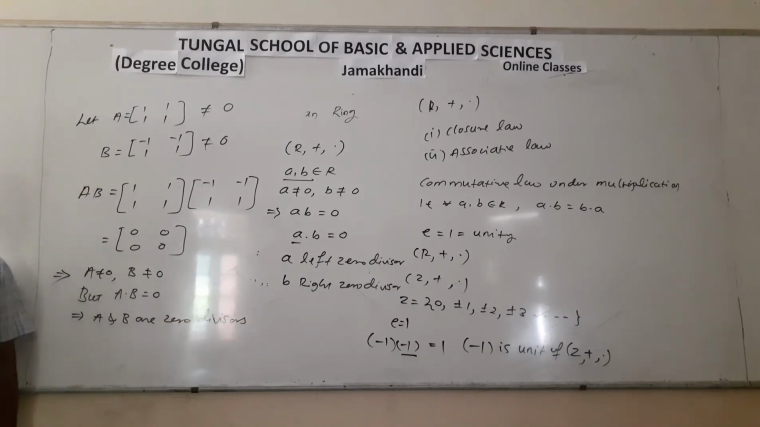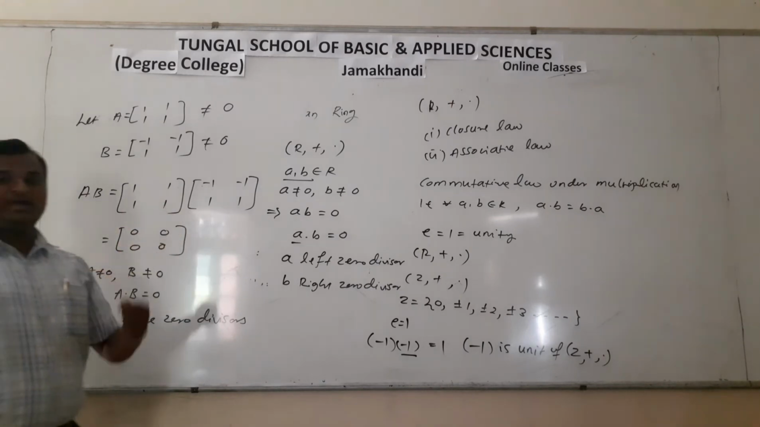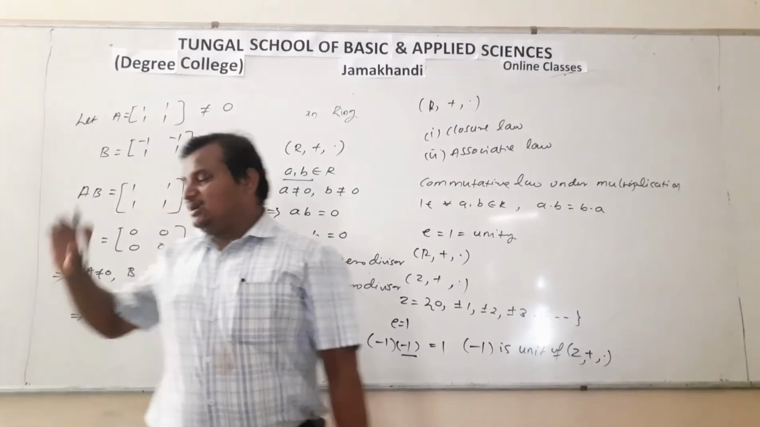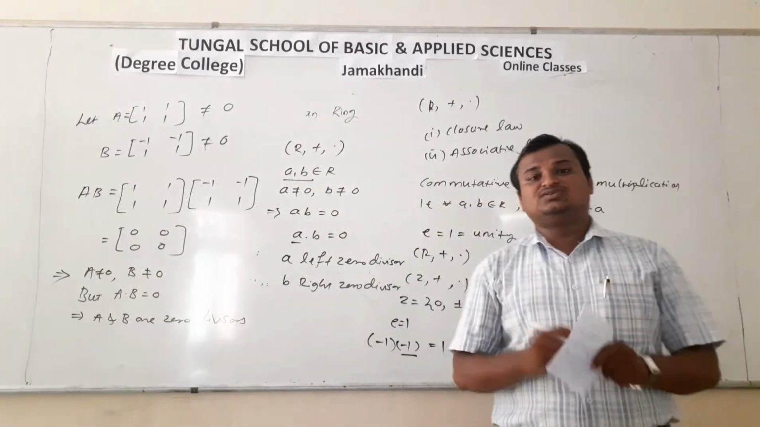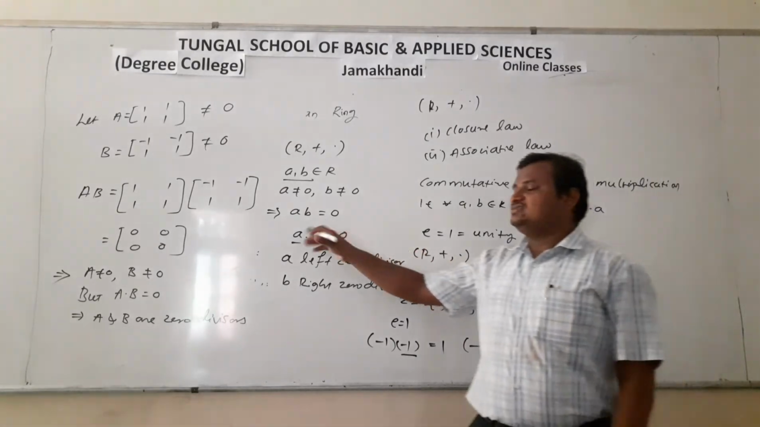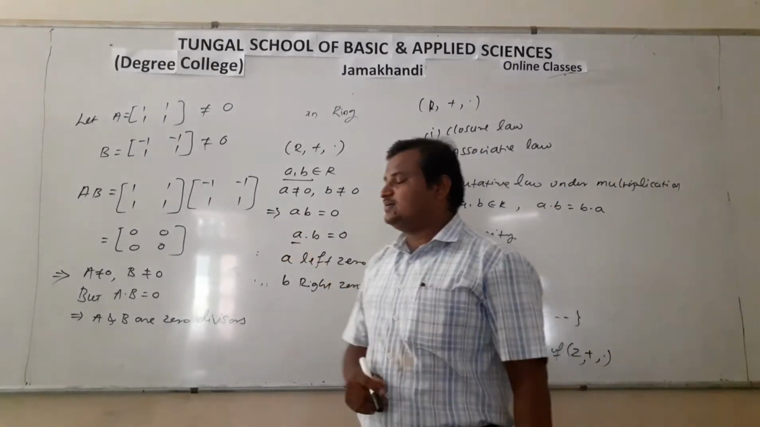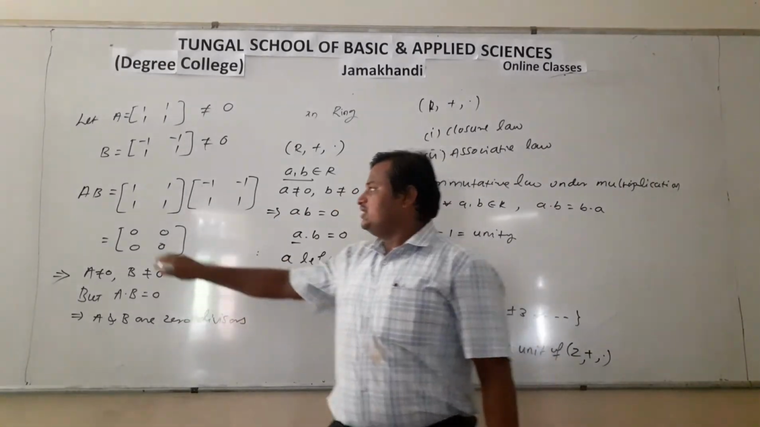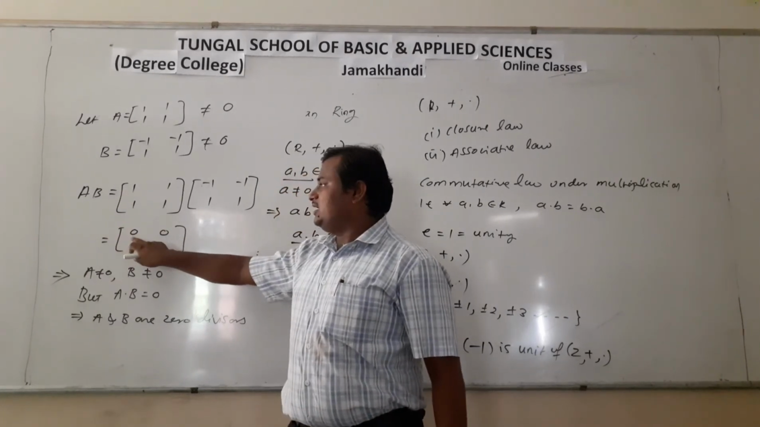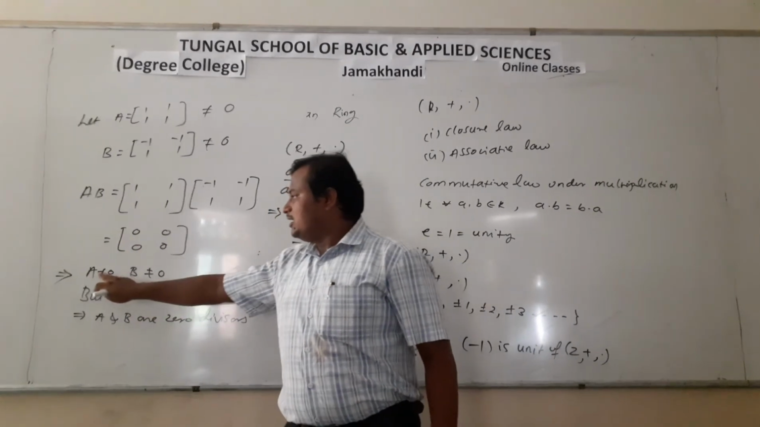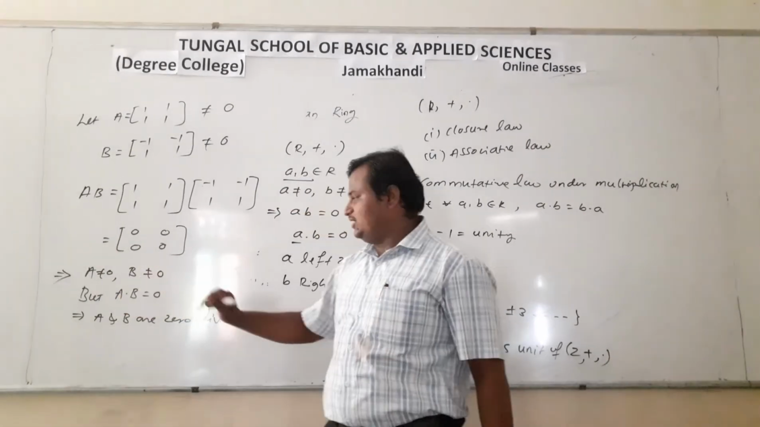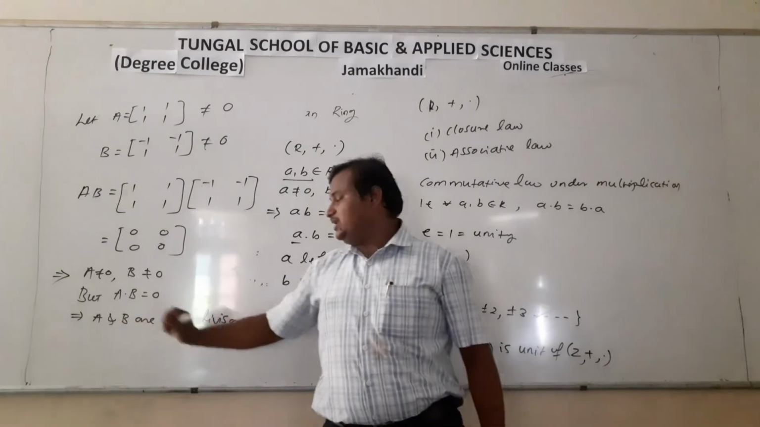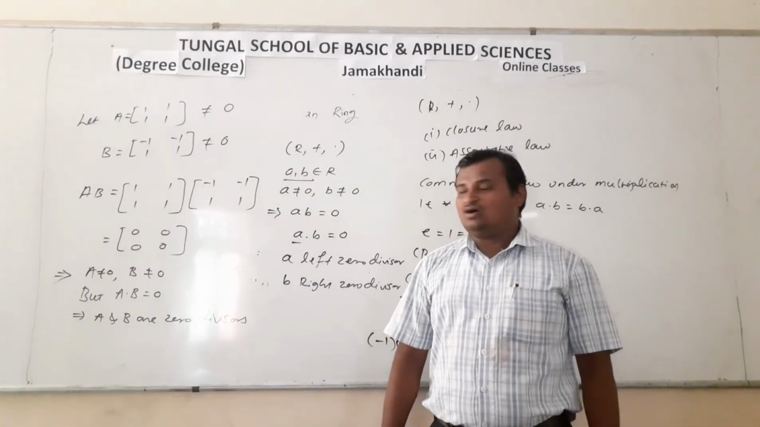We cannot say that AB is equal to BA, because under matrix multiplication the commutative law does not hold for all matrices. For some matrices it is true and for some it may not be true. Here A into B gives the zero matrix. So A is not equal to 0, B is not equal to 0, but A into B is equal to 0. It implies that A and B are the zero divisors of a ring.